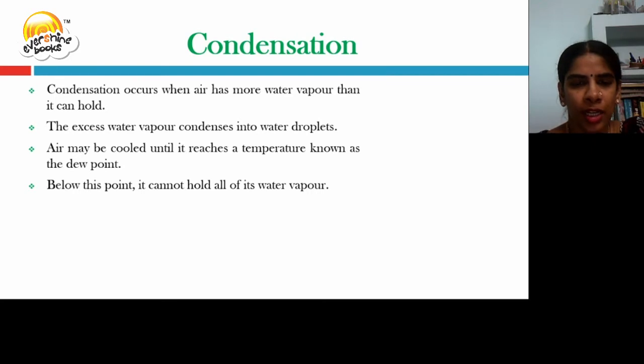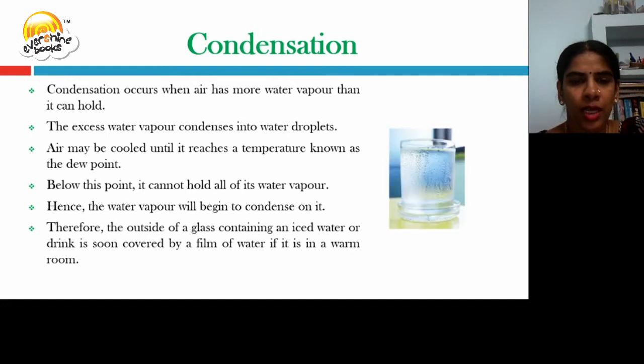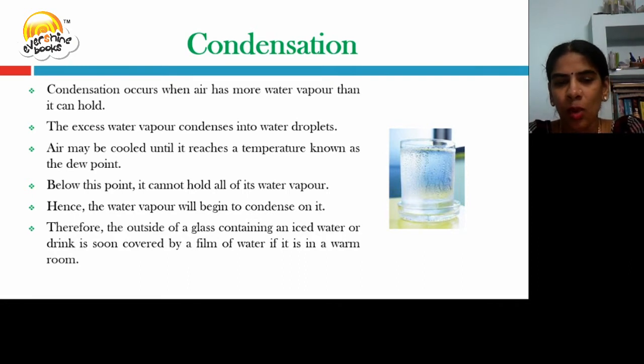Below this point, it cannot hold all of its water vapor, so the water vapor begins to condense. Therefore, outside a glass of iced water in a warm room, you can see a film of water, droplets around the glass. That is because of condensation. These are excess water vapor.